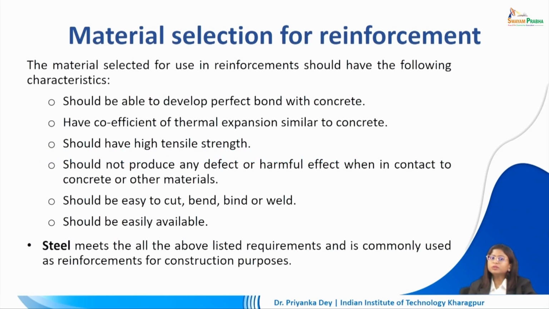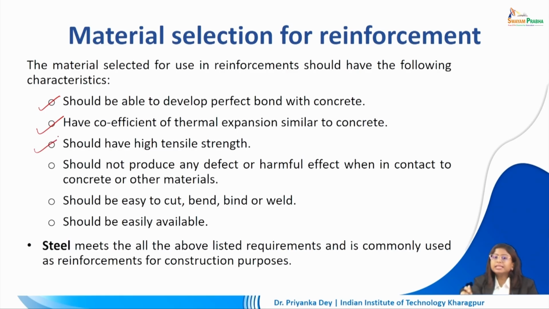Now, the material which is selected for use in reinforcement should have the following characteristics. First of all, it should be able to develop perfect bond with concrete. It should have coefficient of thermal expansion similar to concrete, obviously because it's going to be integrated together. So, a part of R.C.C cannot have a different thermal expansion than the rest.